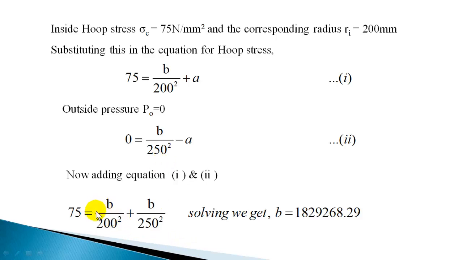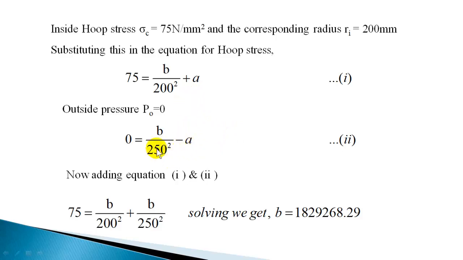Now B you can take outside, B into 1 by 200 square plus 1 by 250 square is equal to 75. So you can solve for B, and we will get B as 1.829 into 10 raised to 6.